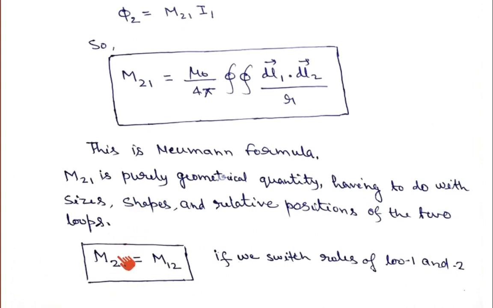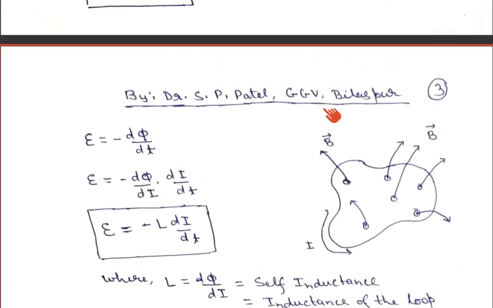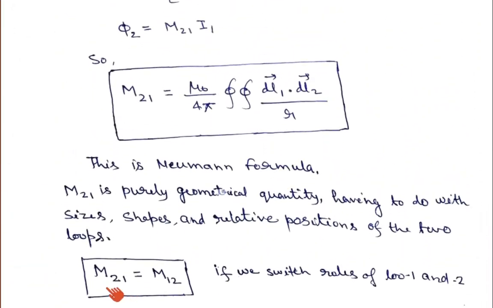That means M21 will be equal to M12 if we switch the roles of loop 1 and loop 2.